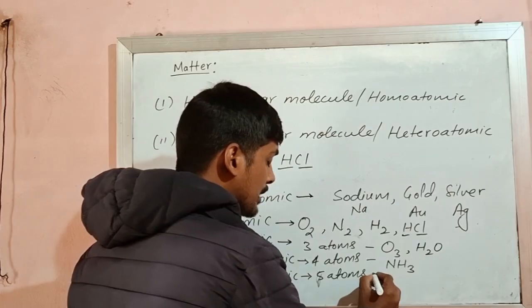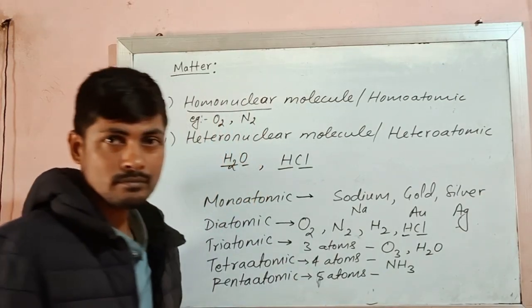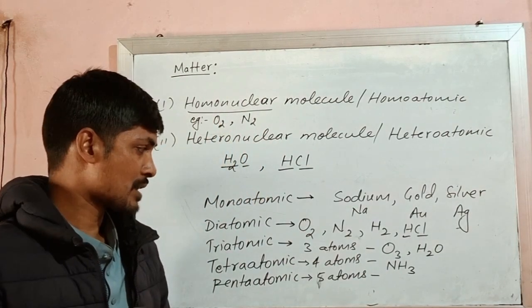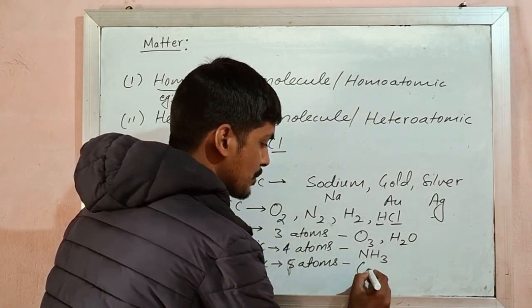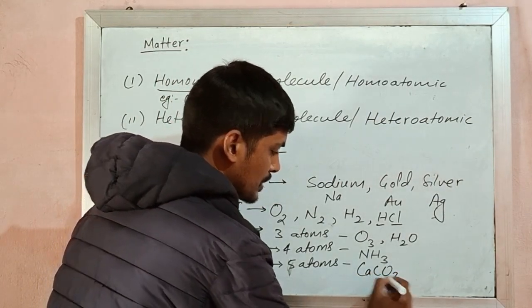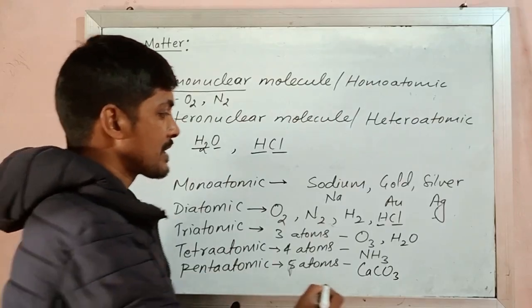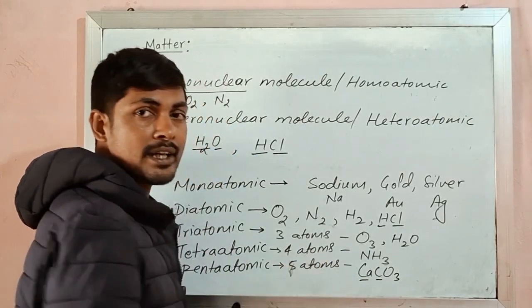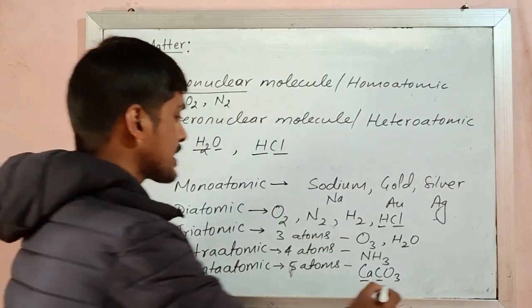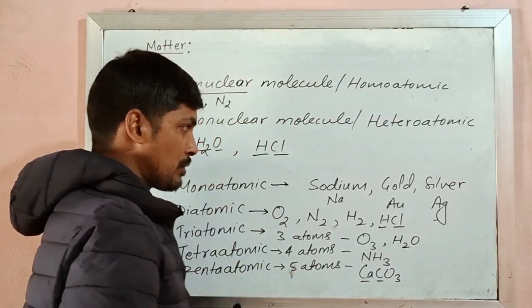Similarly, pentaatomic molecule means having five atoms. Example of pentaatomic molecule is CaCO3. Here we have five atoms, one atom of calcium, one atom of carbon and three atoms of oxygen. So it is a pentaatomic molecule.